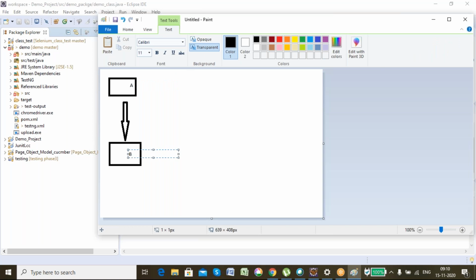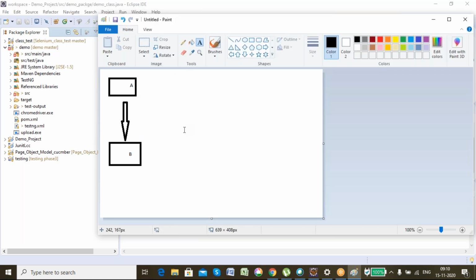So what is inheritance? Inheritance is basically inheriting all the properties of the parent class to the child class. That is called inheritance in Java. Every data member and function present in the parent class will automatically be a member of the child class. If a child class inherits a parent class, all the data members and all the functions of the parent class will be members of the child class.